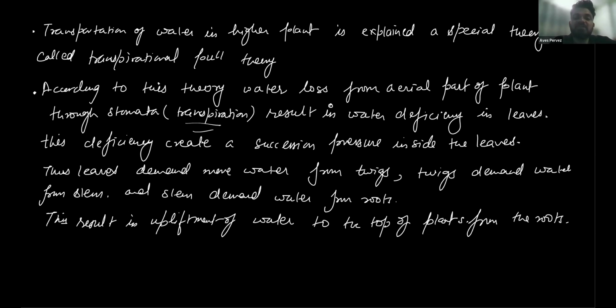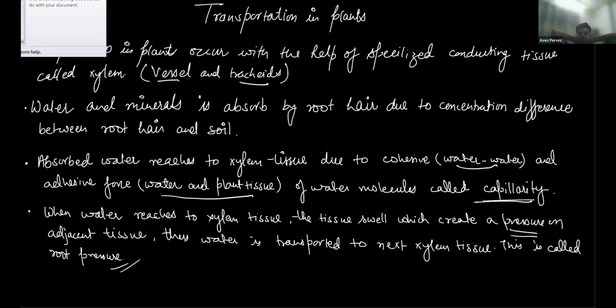This deficiency creates a suction pressure inside the leaves. Thus, the leaf demands more water from the twigs. Twigs start demanding water from the stem. Stem demands water from the roots. And this results in the upliftment of water to the top of the plants. Okay, so please note it down.